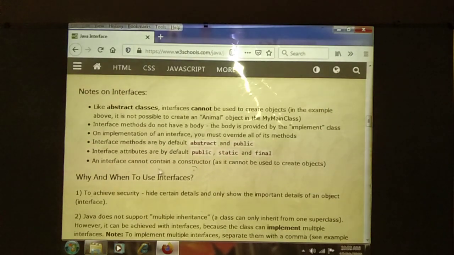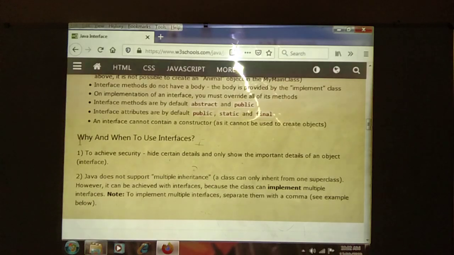An interface cannot contain a constructor. If you are creating an interface, at that time we cannot create constructors in the interface. Where do we need to create them? In the classes. Why and when to use the interface? To achieve security and hide certain details. If you want to provide security of the data, hide the data and only show the important details, at that time we use interfaces.